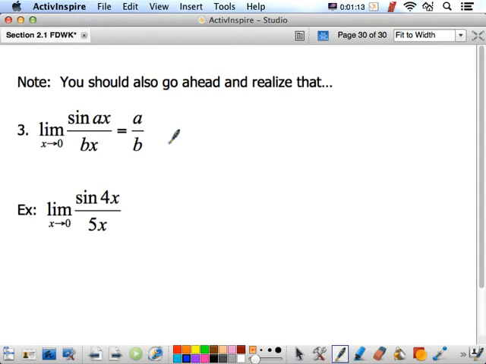So for example, if we want to find the limit as x approaches 0 of sine of 4x over 5x, the answer should be 4/5. If you tried direct substitution, you would get sine of 0, which is 0, over 0. But by this guy right here, we know that this is equal to 4/5, and we don't have to waste any time trying to figure it out. And that wraps up algebraic limits.